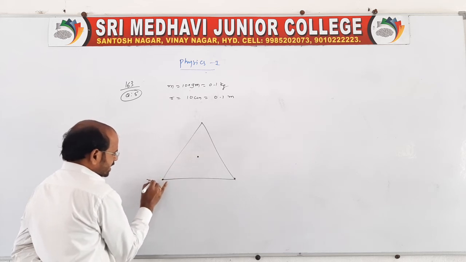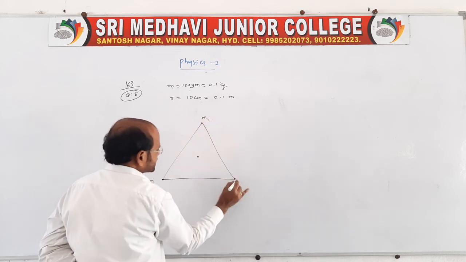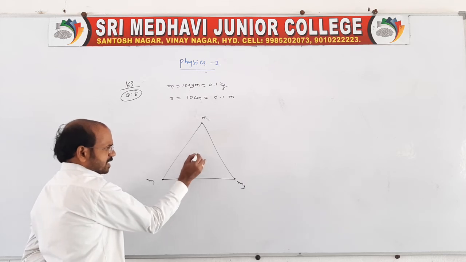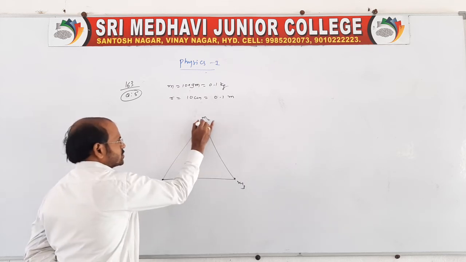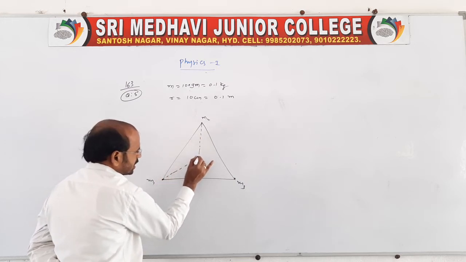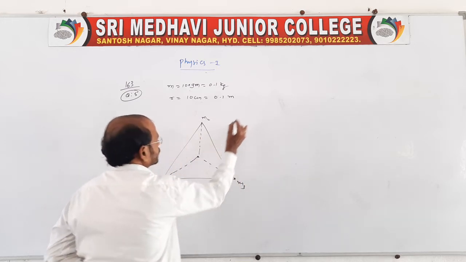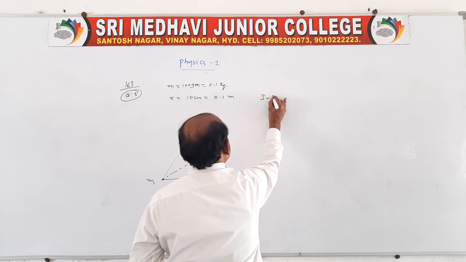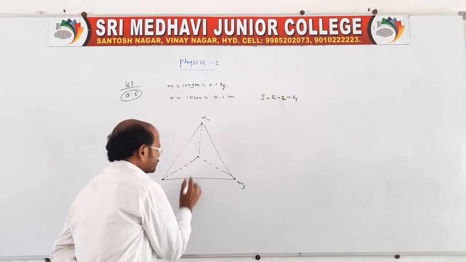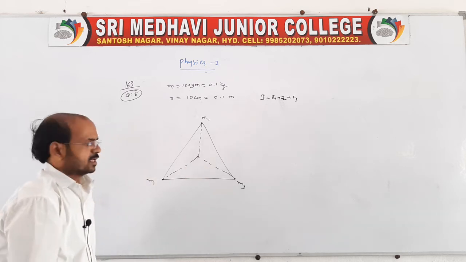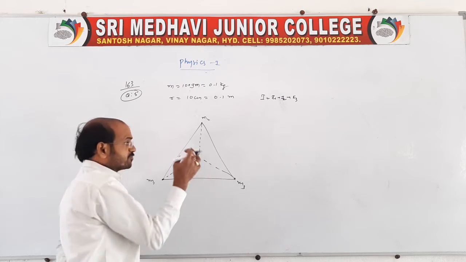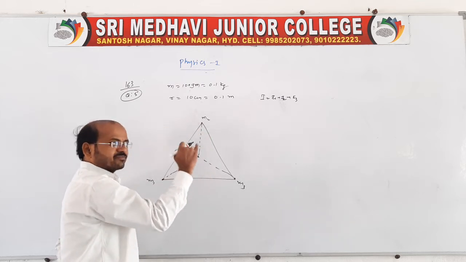So there are three particles, the masses are the same. Now it asks to find the moment of inertia about this axis passing through the center. So this moment of inertia, and this moment of inertia, and it is also acting here. So the total moment of inertia I is equal to I1 plus I2 plus I3. Here we don't know the distance. These are equal, but we don't know the distance, that we have to find first.